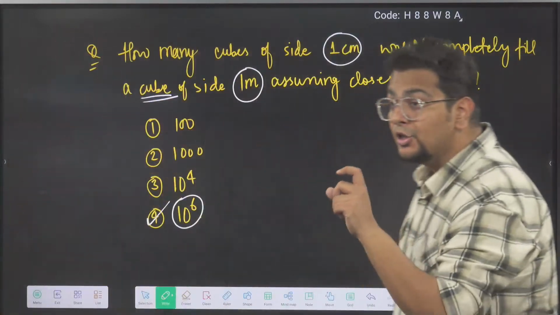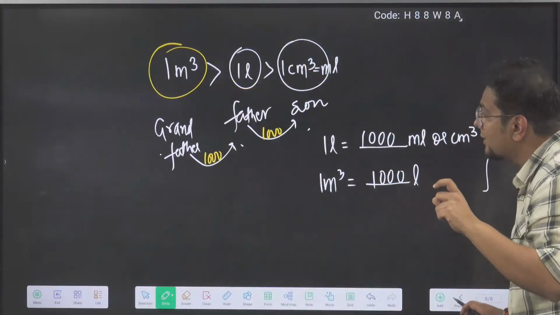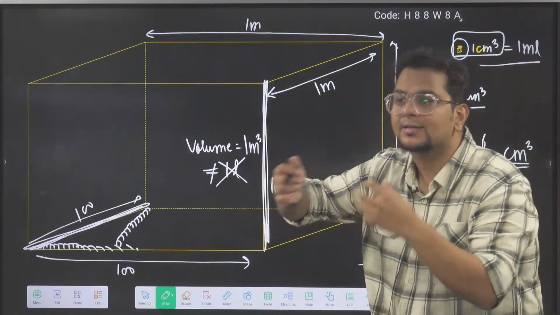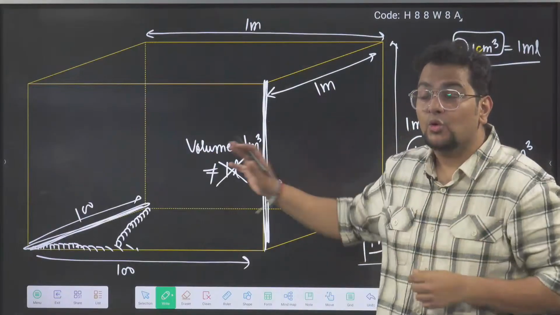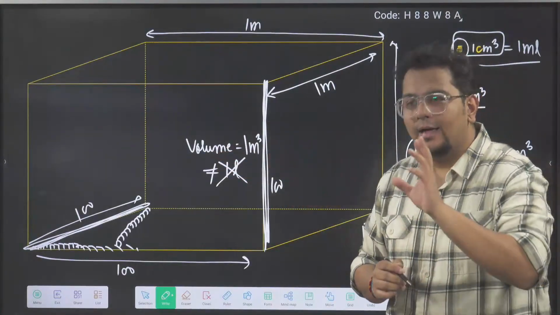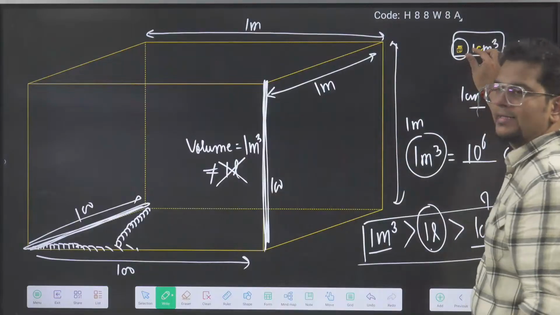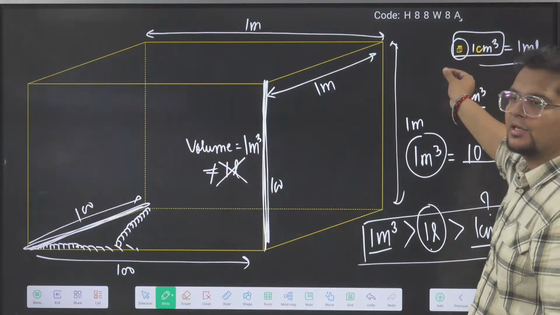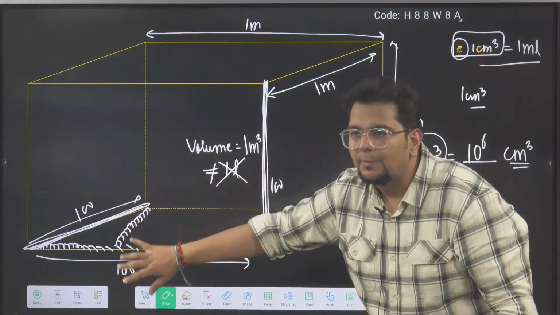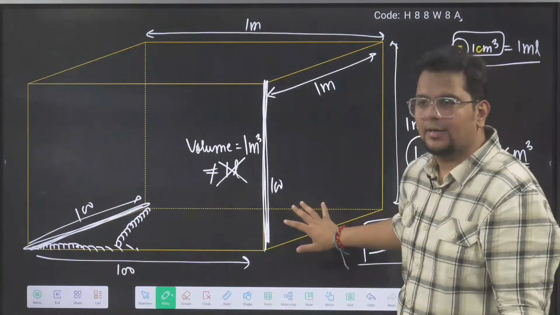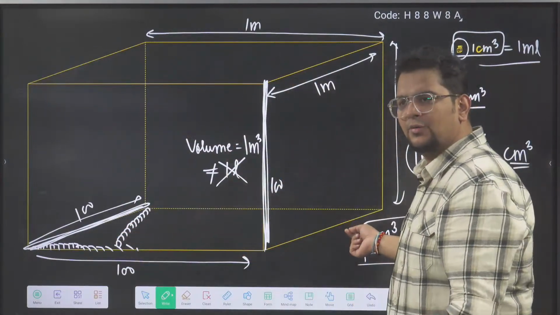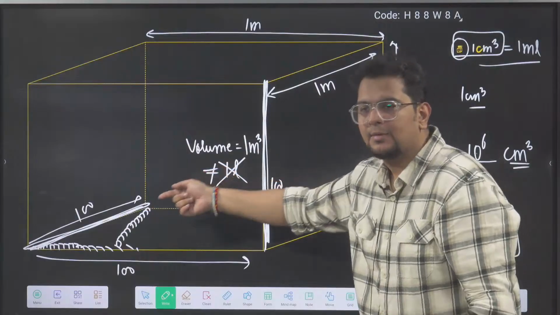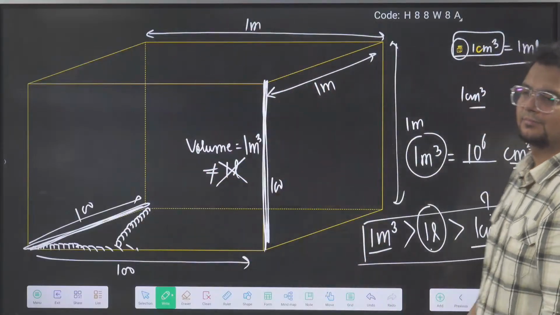So what I asked you, understand? I asked you this same question, but in words. In words, in language, the questions appear difficult. I asked you how many 1 centimeter cubes will be required to completely fill a cube of side 1 meter. So 100 length it will come, 100 depth will come, 100 height will come.